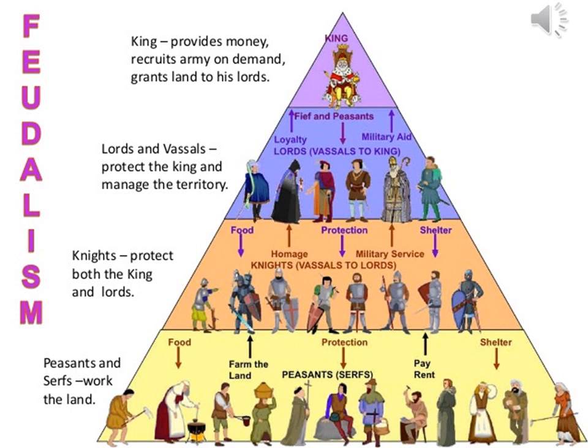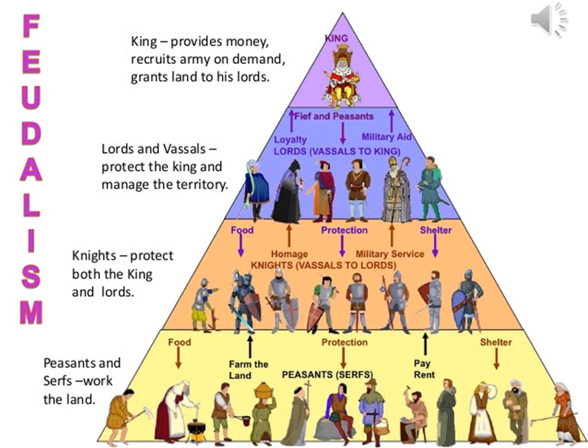What is it? Feudalism is an economic system that existed in Europe during the 17th and 18th century. In this system, as you can see, the king is at the top, who provides money, recruits army on demand, and grants lands to his landlords. Below the king come the lords and his vassals, who protect the king and manage the territory for the king, because the king does not pay them in cash, but he pays them in land. So all the land of the king is now under the protection of the vassals.